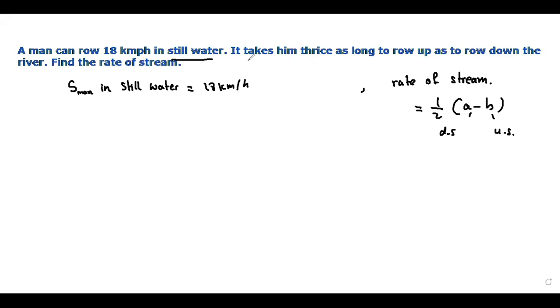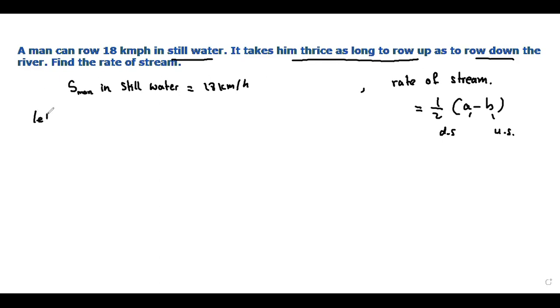All right. It is saying that it takes him thrice as long to row up as to row down. 3 times to row up as to row down. What does it mean? The upstream time is 3 times the downstream time, so the upstream speed will be less than the downstream speed.